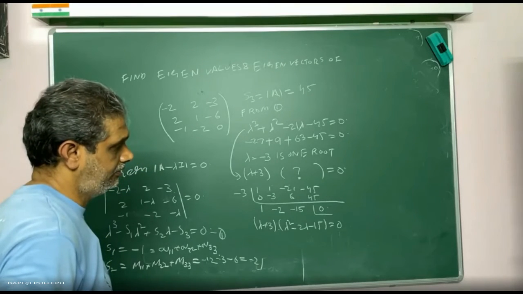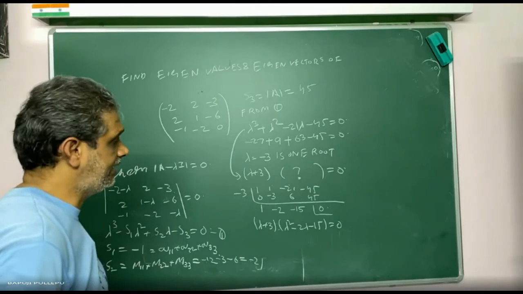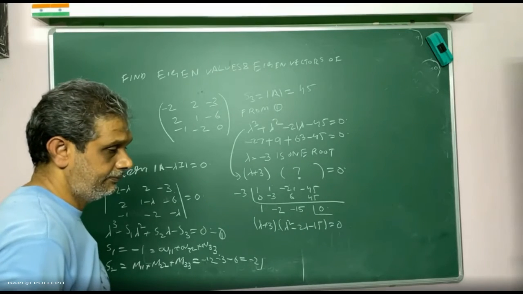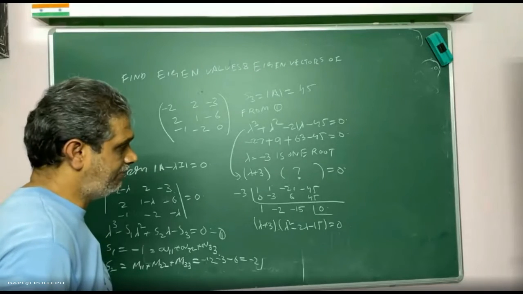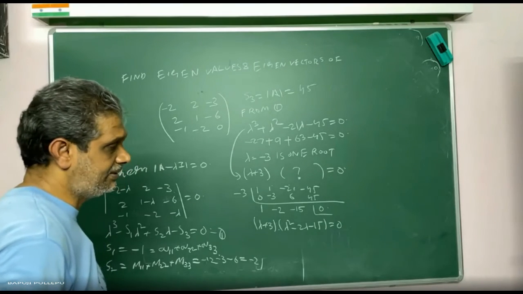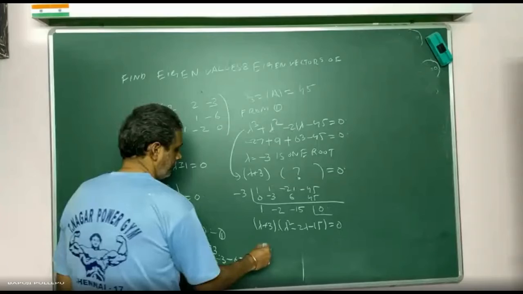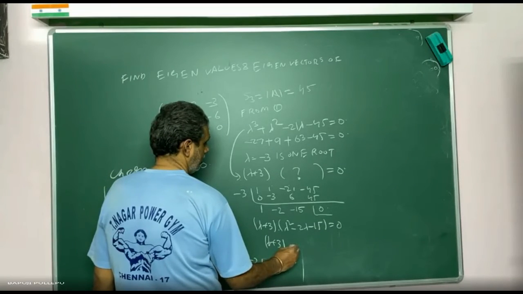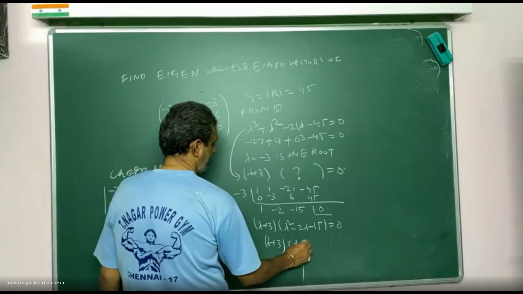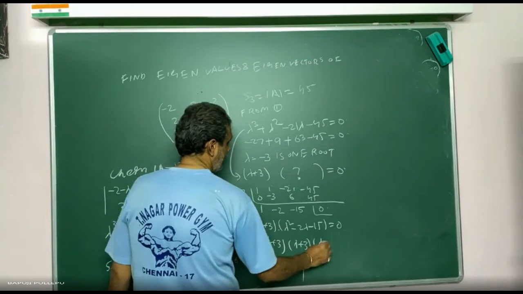Minus 5 plus 3 is minus 2, and multiplied is minus 15. So lambda plus 3, lambda plus 3, lambda minus 5.